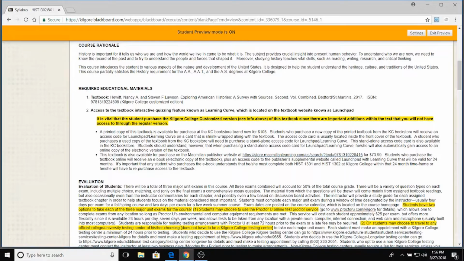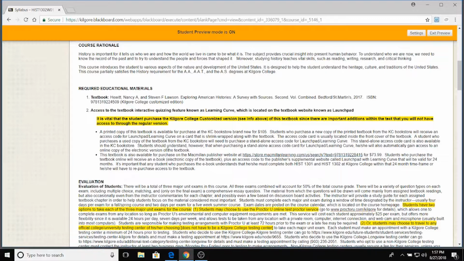And you can see just below here, there are two ways you can purchase this textbook. You can get a printed copy at the Kilgore College bookstore for $105. And there's no used copies yet because this is the first semester that we're selling these books. And it's very important, inside the cover of that new book, there's an access code card that will get you access to Learning Curve, the online website that you're going to need to access to complete activities throughout the semester. You'll have almost one each week. So if you buy a textbook, make sure you get that access code card. Do not throw it away, okay?